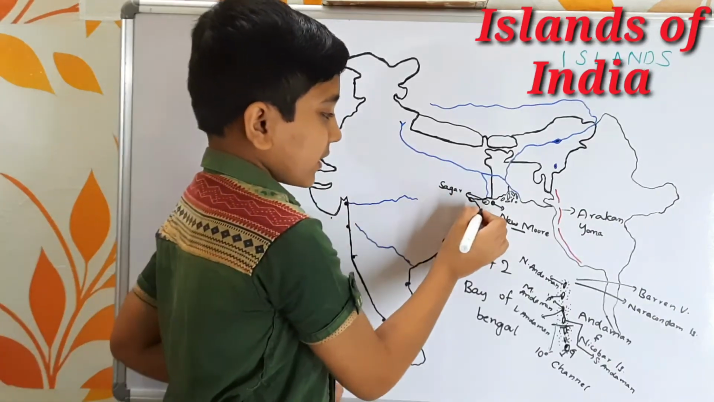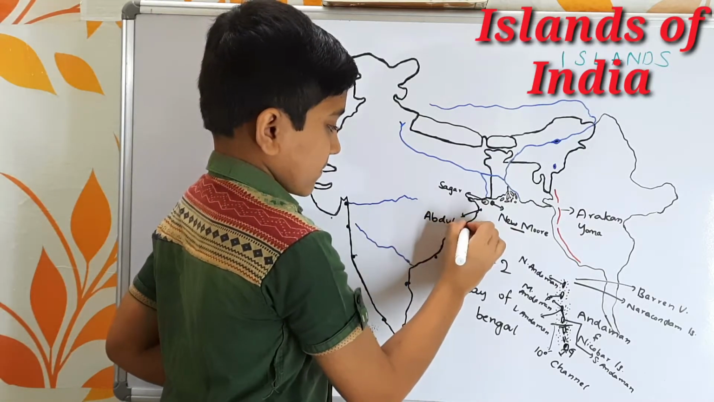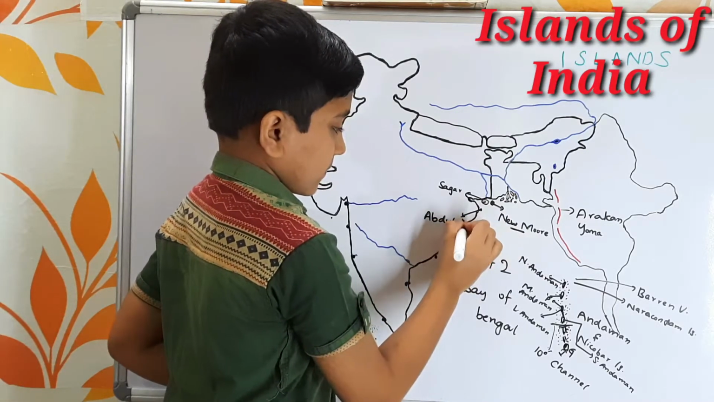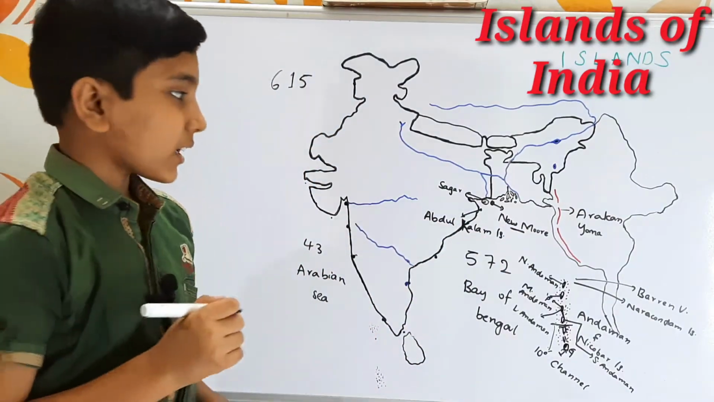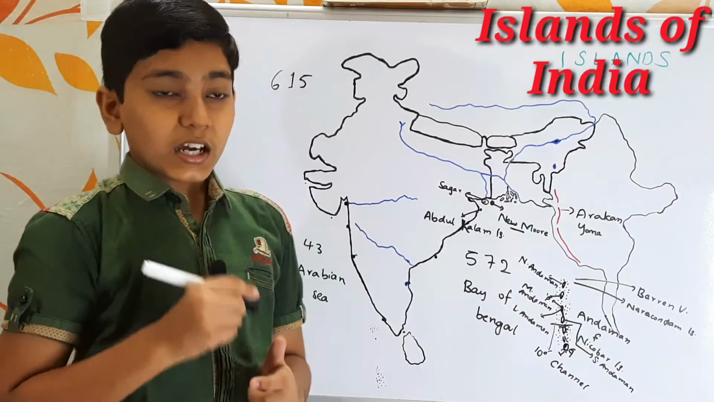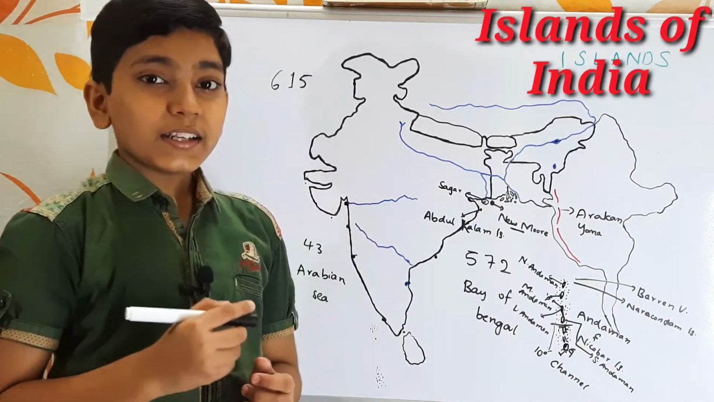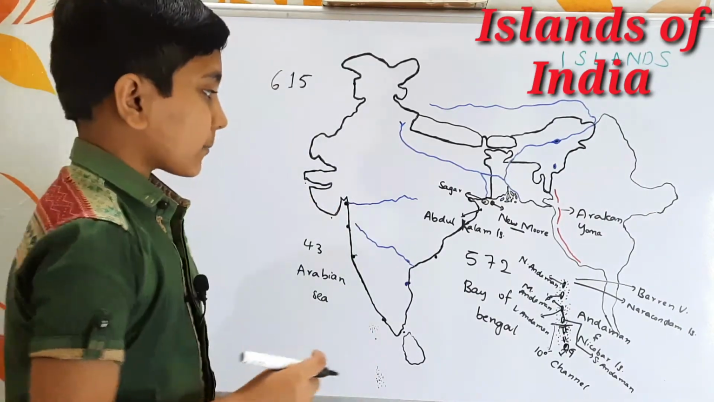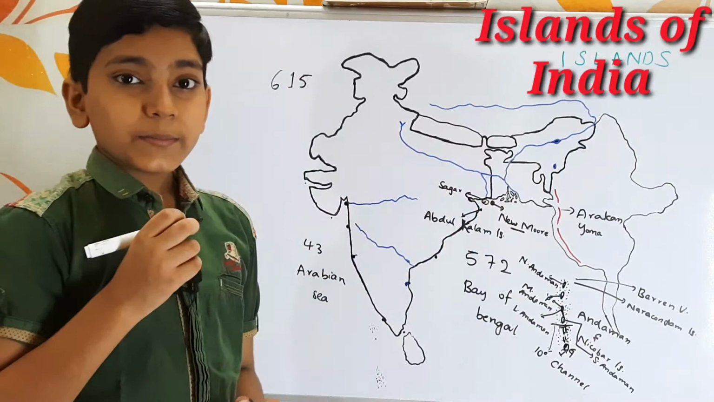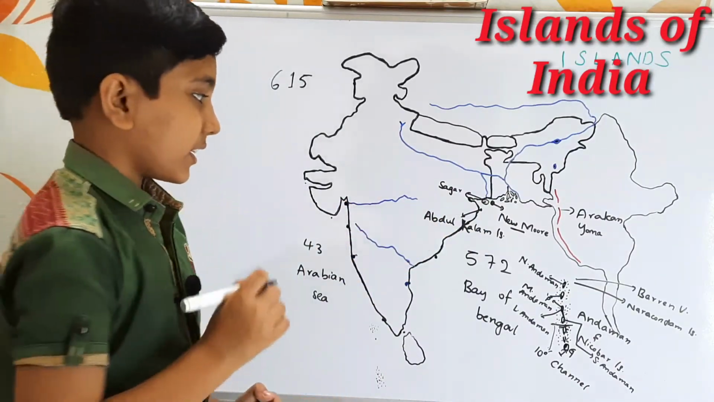Next let us come to this one. It is the Abdul Kalam Island. This Abdul Kalam Island is named after Abdul Kalam, and it was previously called the Wheeler Island. This Wheeler Island is named after the famous British commander named Wheeler, and this is famous for the missile launching tests. So it is the largest missile launching station for India.